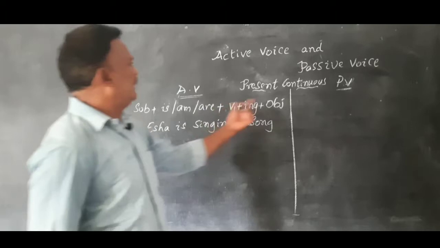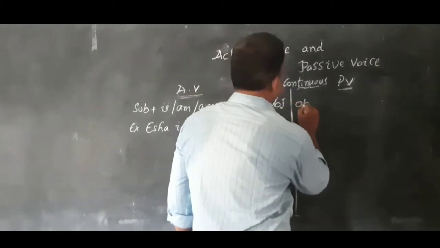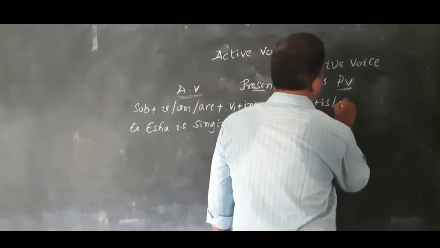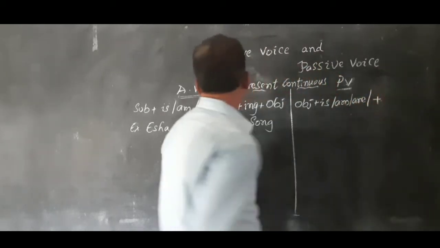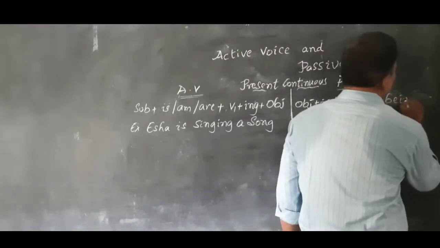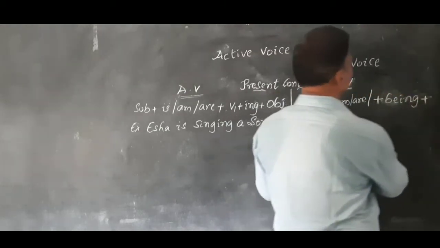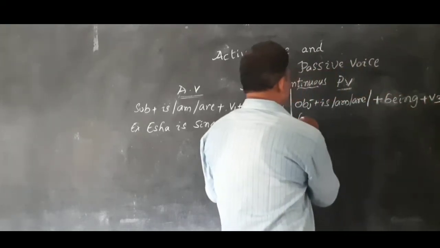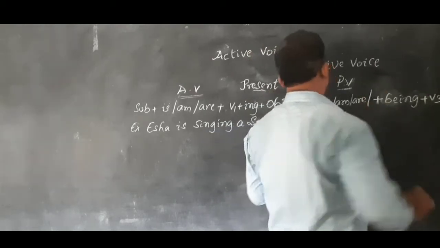Now the structure of the passive voice in present continuous: object plus is or am or are plus being plus V3 plus by plus subject.